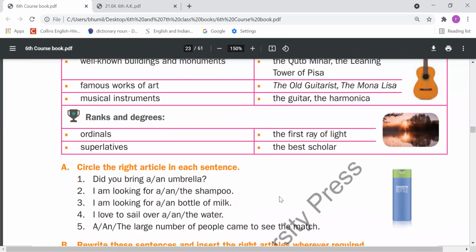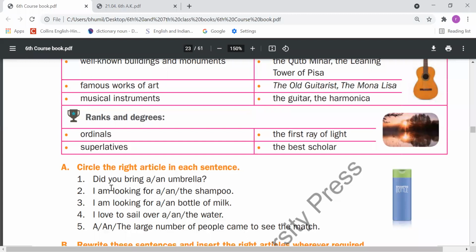Right. So, dear students, on the basis of this understanding, you have to do this exercise. Exercise A. This exercise you have to do in your book. Okay. So, the first question is to circle the right article in each sentence. So, which is the right article in each sentence? We have to circle that. This circle you will do in your book, please.